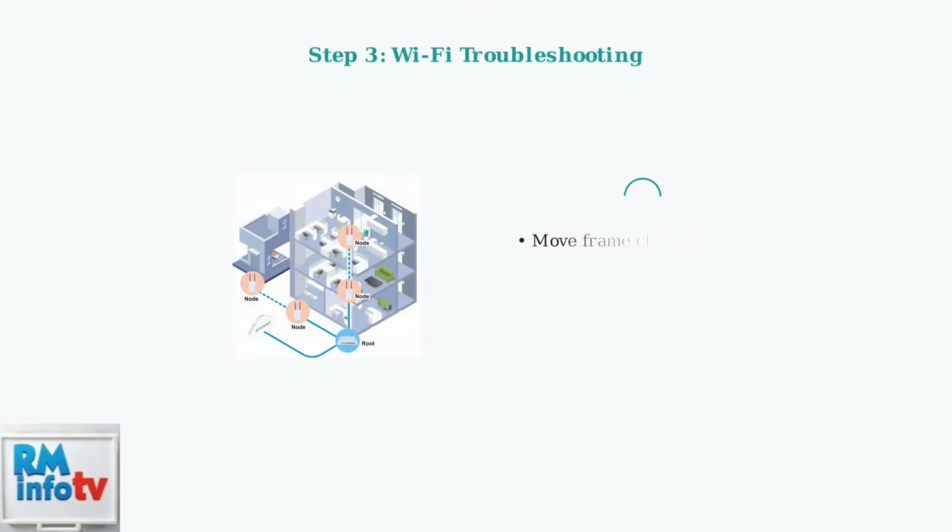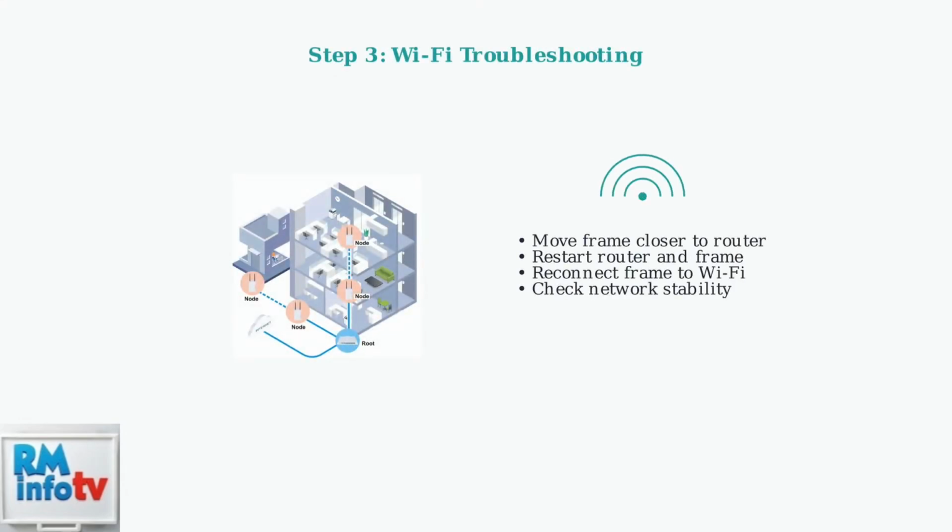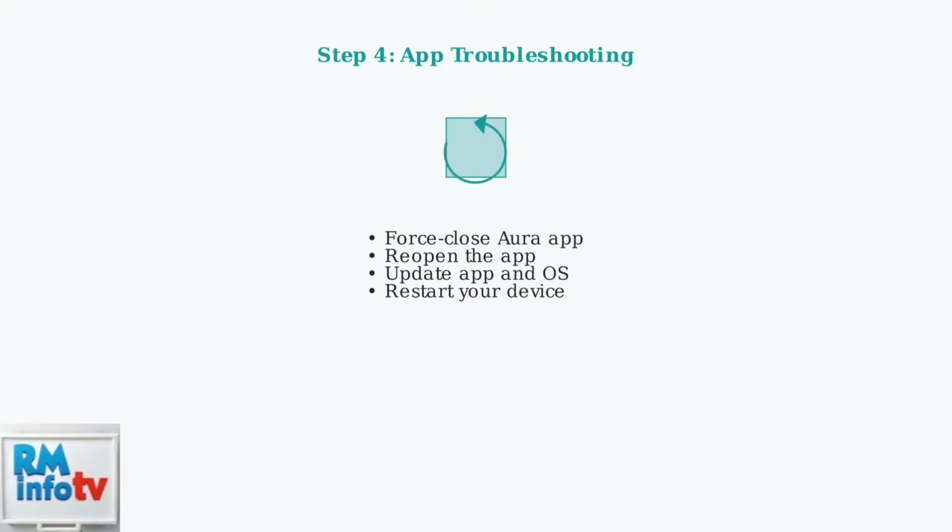Ensure your Wi-Fi connection is stable. Move your Aura frame closer to your router, restart both your router and the frame, and reconnect the frame to Wi-Fi using the Aura app. Force close and reopen the Aura app. Make sure both your device's operating system and the Aura app are updated to the latest versions. Restart your phone if necessary.